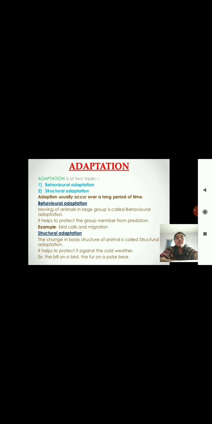And on both weather and climate, the livelihood of living organisms is dependent. So in our next video we will see what the adaptations are, what types of animals live in particular regions, and what adaptations they have taken on to survive.